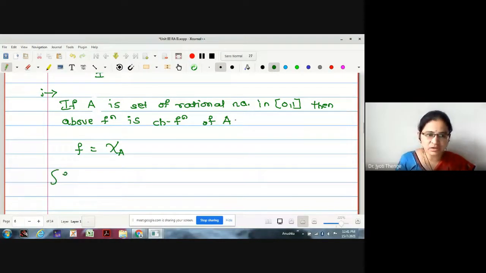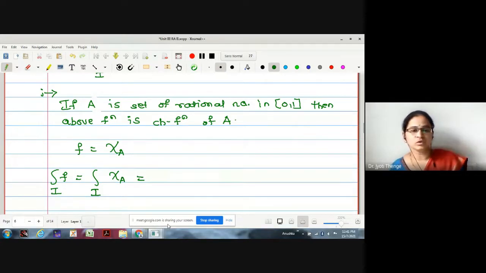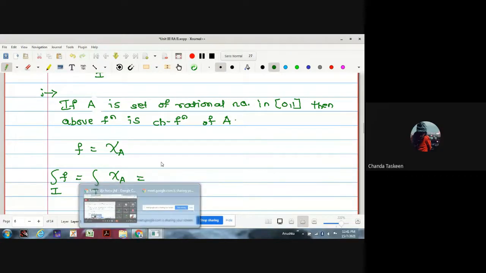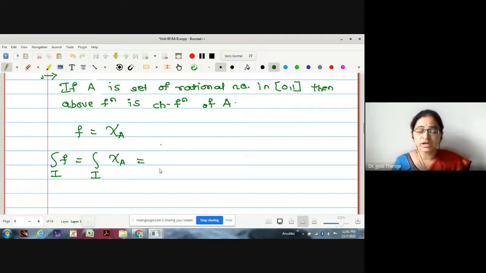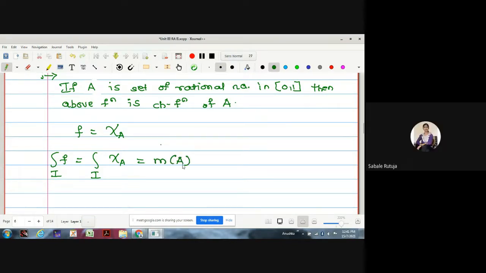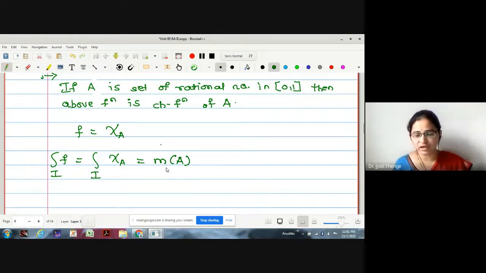Then what is the integration? Is it the integration of chi of A? Audible, no? Therefore, what is the integration of chi of A we have seen? This is the measure of A. Now, what is A? A is the collection of rational numbers in the closed interval 0 to 1, and we wanted to find out its measure.